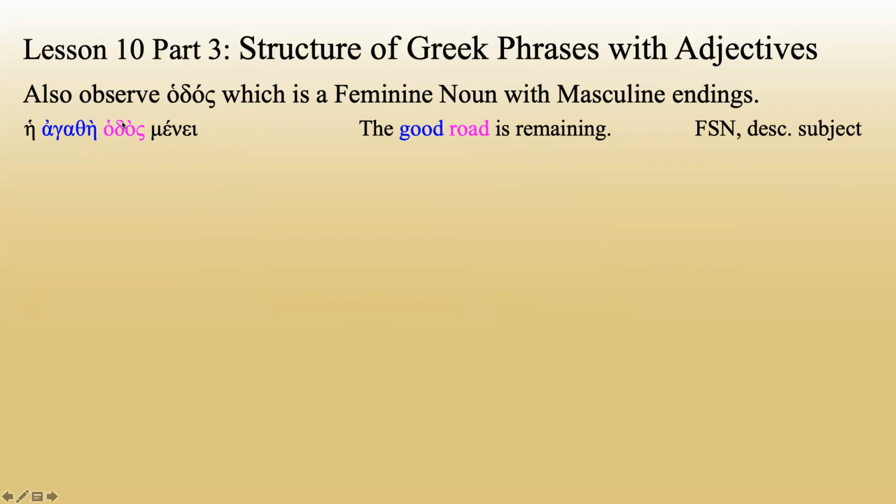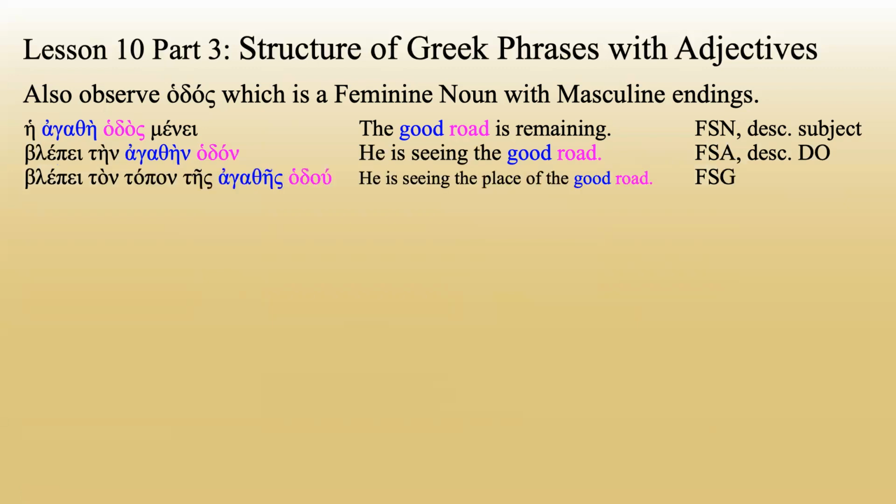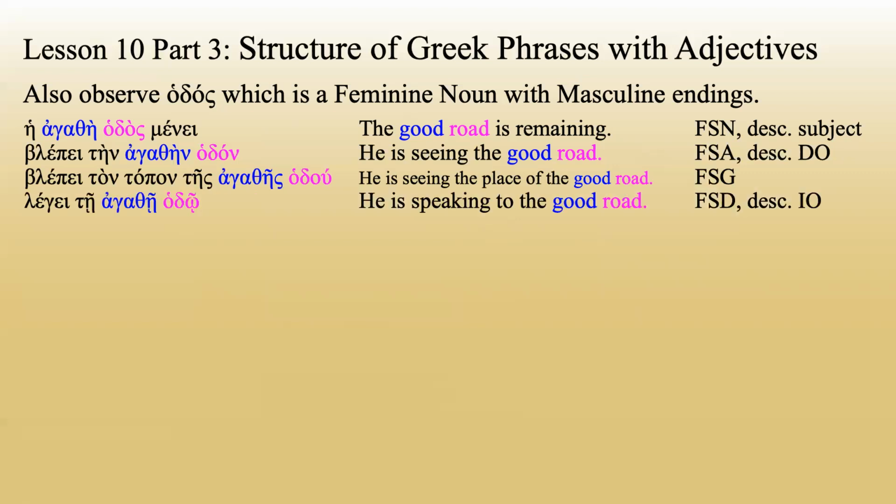But because it is feminine, this word right here is feminine singular nominative. The adjective describing it is going to be feminine singular nominative. And the definite article is going to be feminine singular nominative. It has to be because this word is feminine. Next example, blepe ten agathen hodon. He is seeing the good road, feminine singular accusative. Blepe ton topon tes agathes hodou. He is seeing the place of the good road, feminine singular genitive. Lege te agathe hodo. He is speaking to the good road, feminine singular dative.